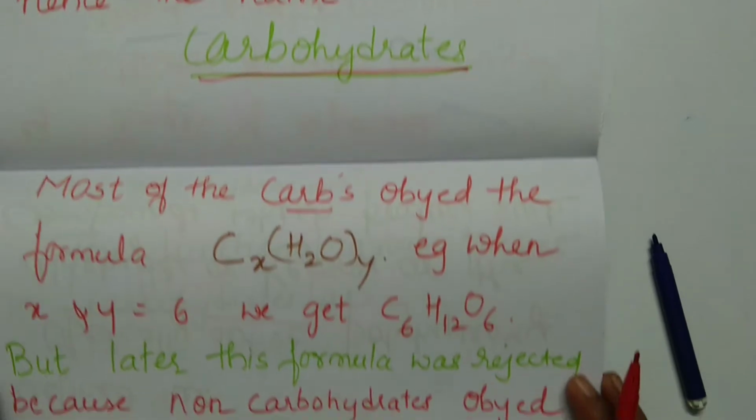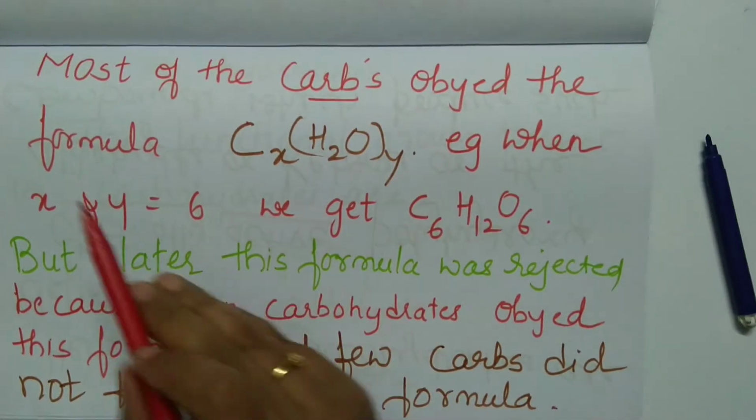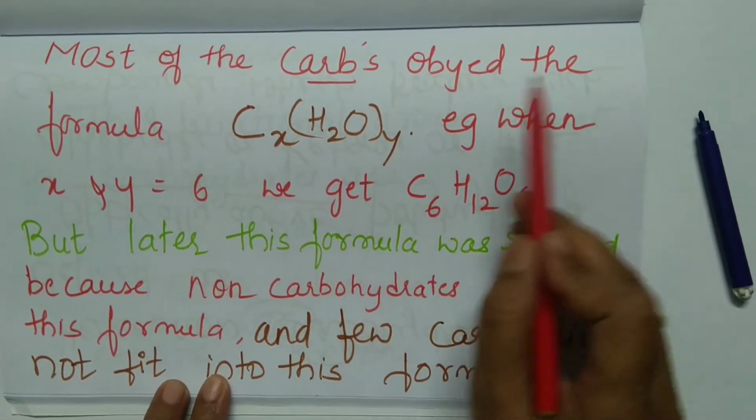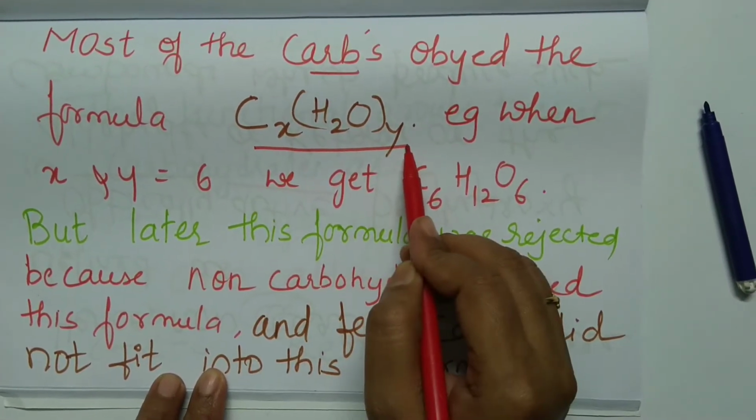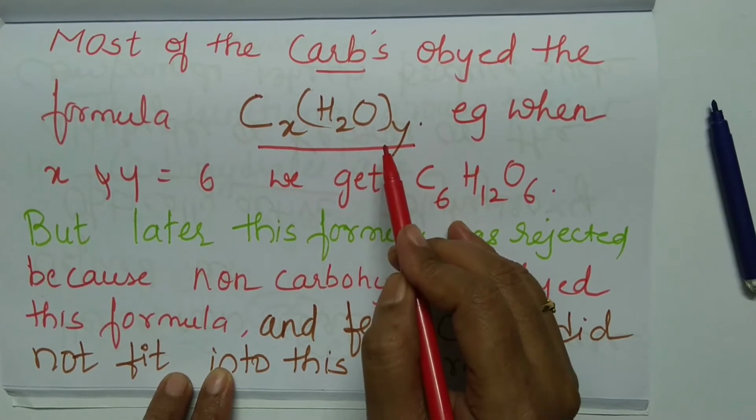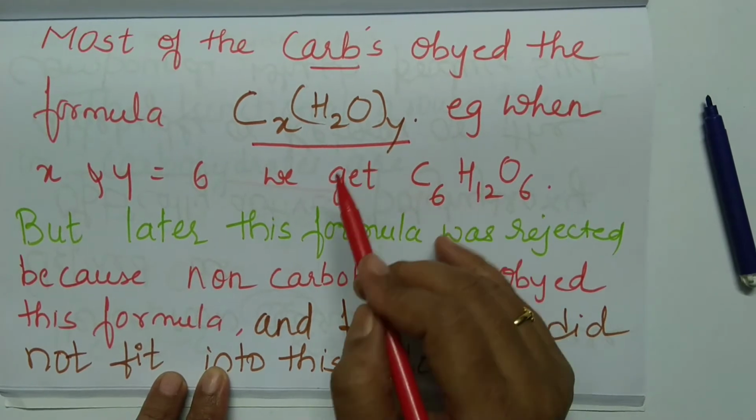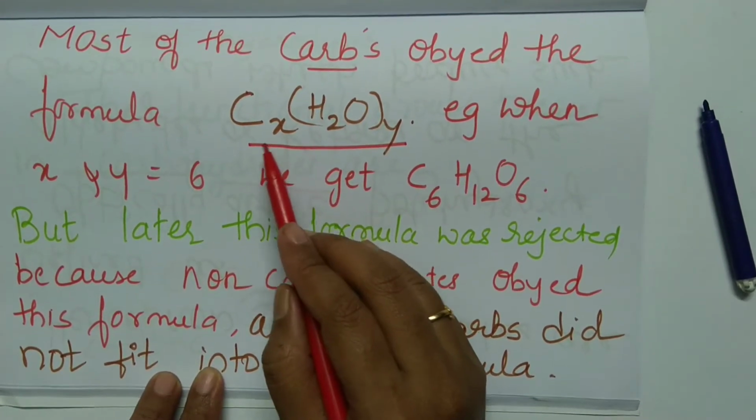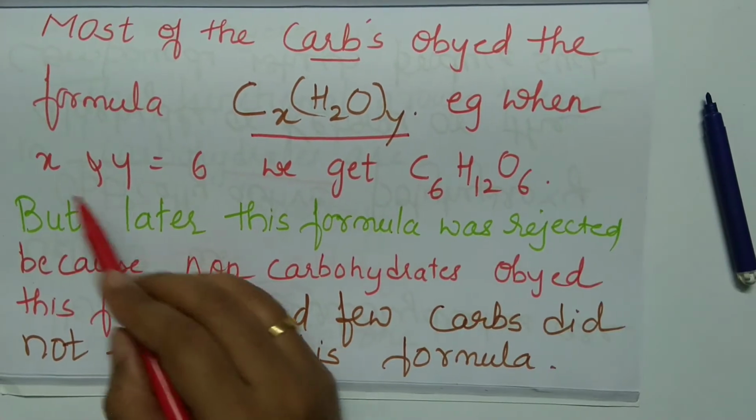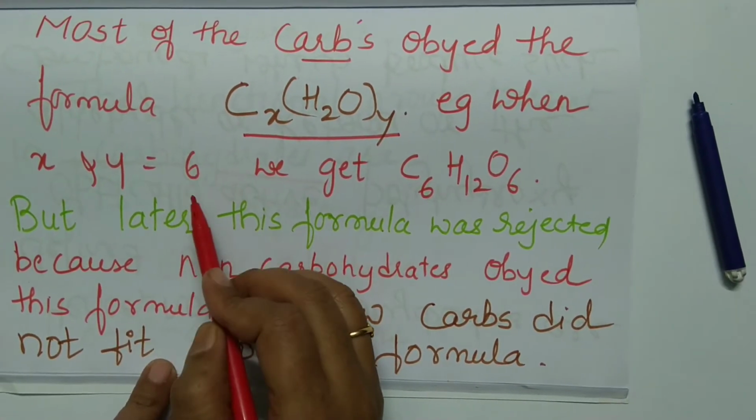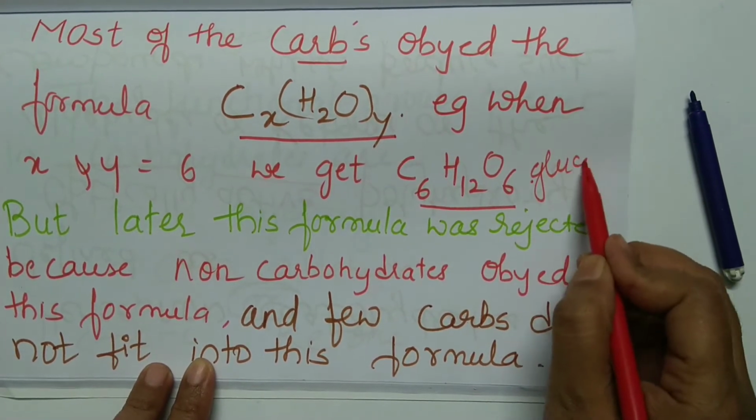Most of the carbs, I am going to use the word carbs in place of carbohydrates, obeyed the formula CxH2O-Y. It obeyed the definition hydrates of carbon. Hydrates refers to water. And the formula is CxH2O-Y. When x and y are equal to 6, we get C6H12O6, that is glucose.